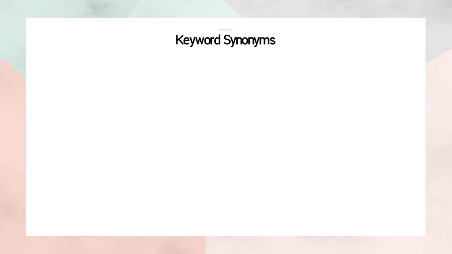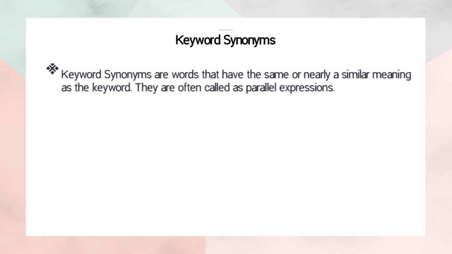We don't find the keyword exactly in the text, but we have to find the synonym of this keyword. These are words that have the same or similar meaning as the keyword. We also call it parallel expression. They have the same meaning. Then we can find the answer if we can find the similar meaning of these keywords.